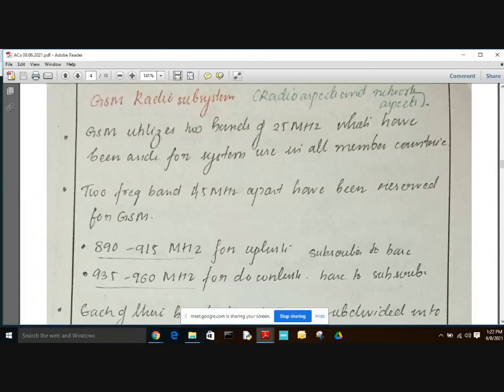The first band, 890 to 915 megahertz, was for uplink, that is subscriber to base station, and 935 to 960 megahertz for downlink, that is base station to subscriber. So the first band was 890 to 915, which was for uplink, from subscriber to base station, and the second is from 935 to 960, and this is for downlink, that is for base station to subscriber.